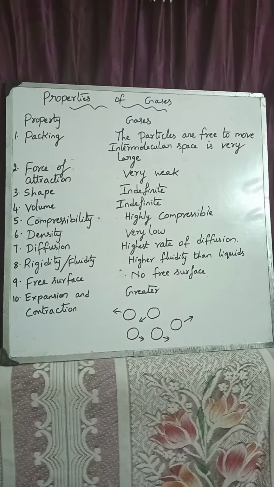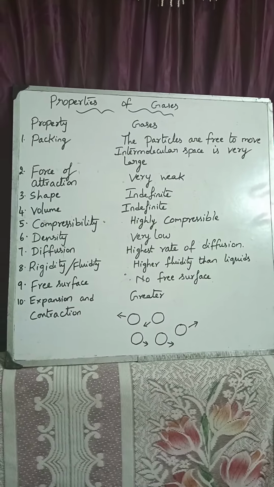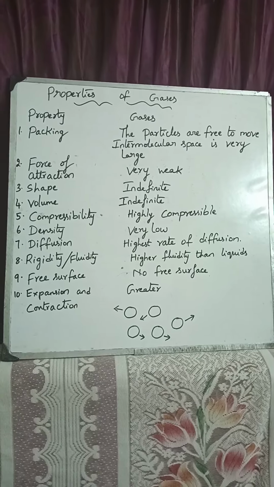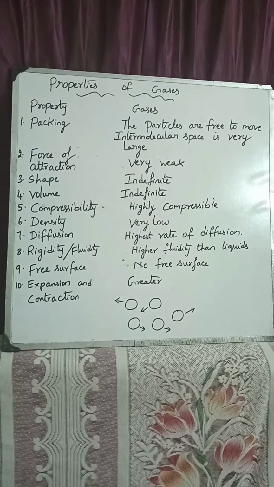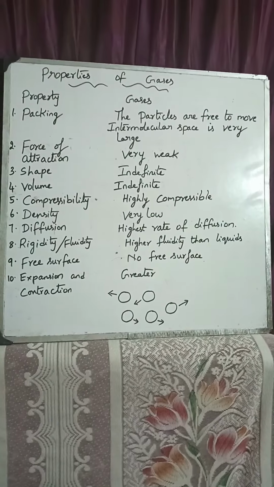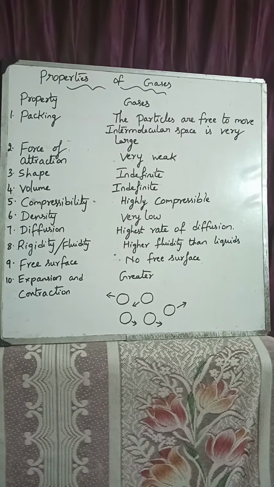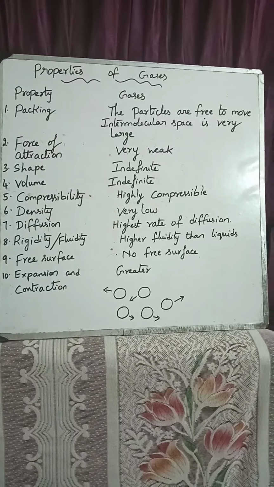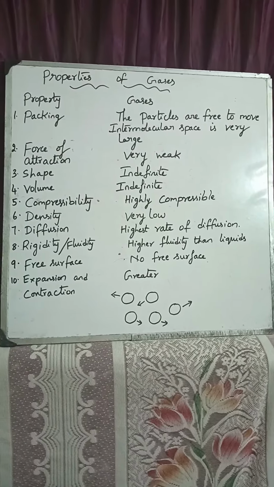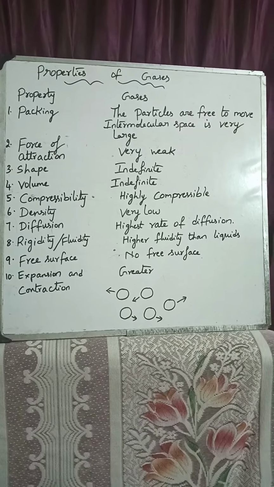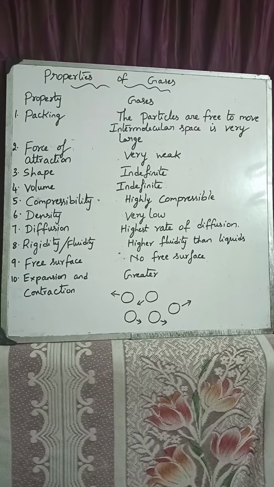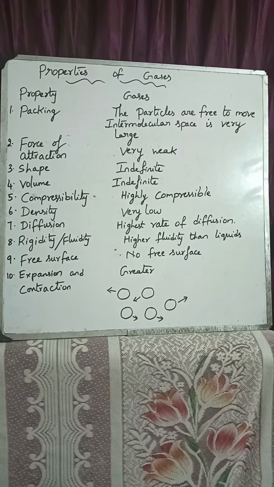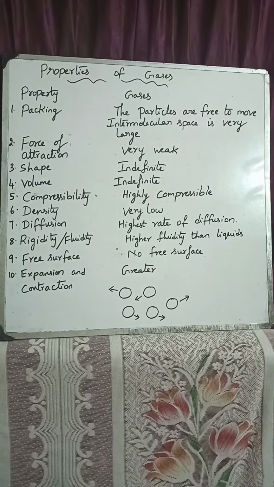When we go to volume, gases do not have a fixed volume because the particles have high kinetic energy and can move in all directions before they occupy the given space. When you go to the compressibility property, gases can be compressed to a much larger extent than solids and liquids. This is because the molecules are very far apart in gases and come much closer when pressure is applied. You can push a lot of air into the small volume of your cycle tube because air is very compressible.